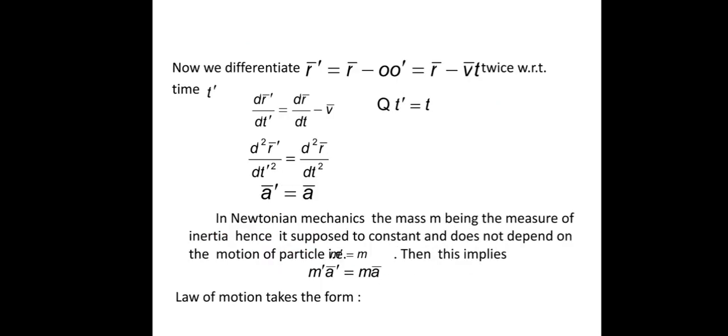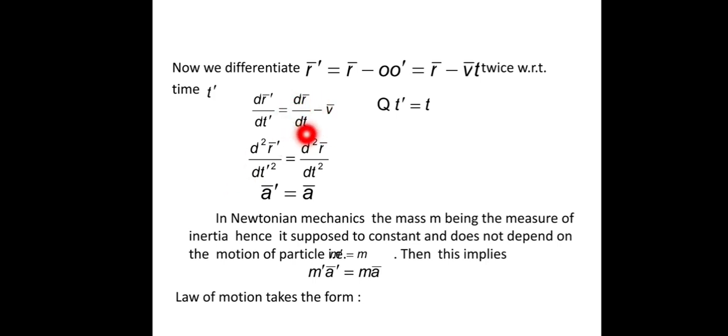Now using this Galilean transformation, we differentiate the equation r bar dash equals r bar minus v bar t twice with respect to the time t dash. Then the derivative of r bar dash is dr bar dash by dt dash, the derivative of r bar is dr bar by dt, and the vector v bar stays v bar, because we are taking the derivative with respect to time t, and since t dash is equal to t, therefore we write t dash equals t.